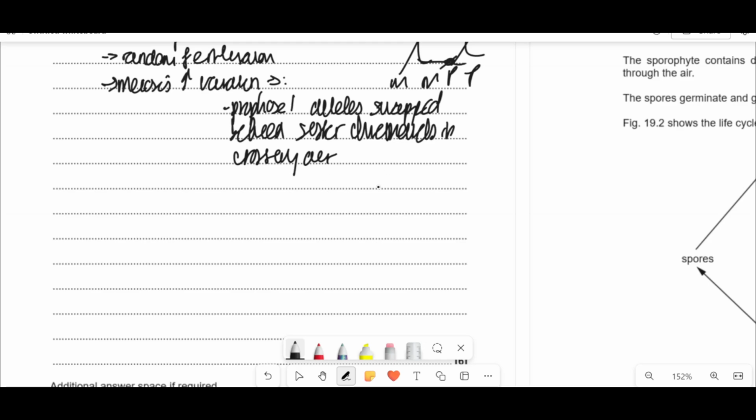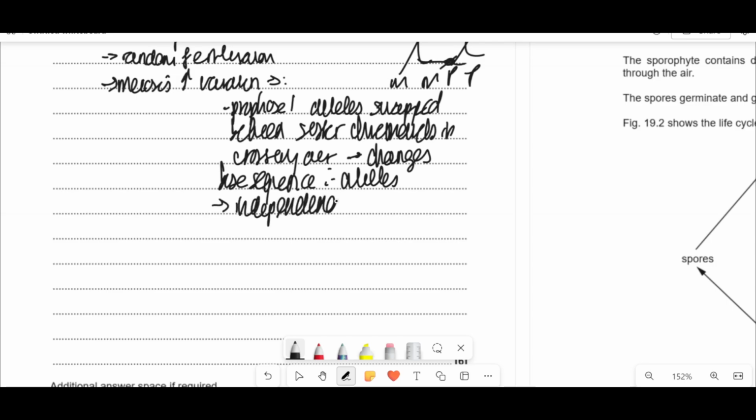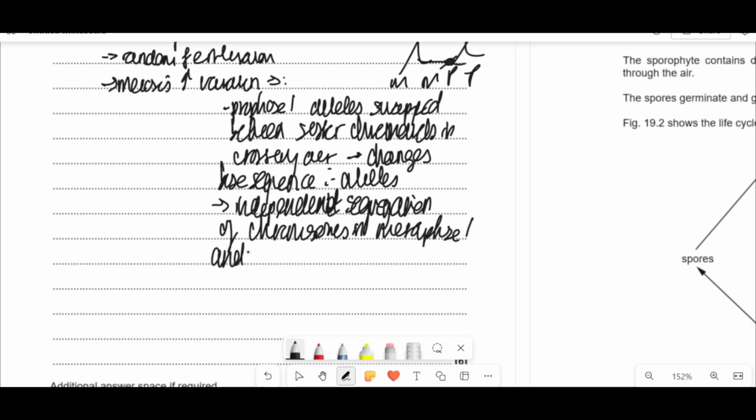So yes, crossing over, and you need to explain how that changes your base sequence and therefore your alleles. As well as that, you've got independent segregation of homologous chromosomes and chromatids. So independent segregation or assortment of chromosomes in metaphase 1, and also metaphase 2 when the chromatids separate, right? So that's talking about it from that sense.